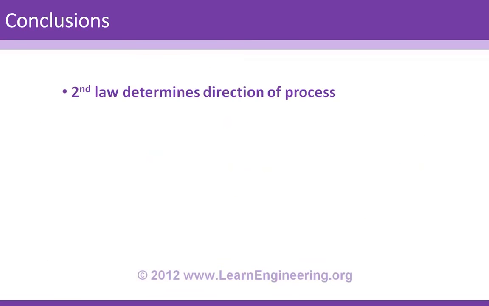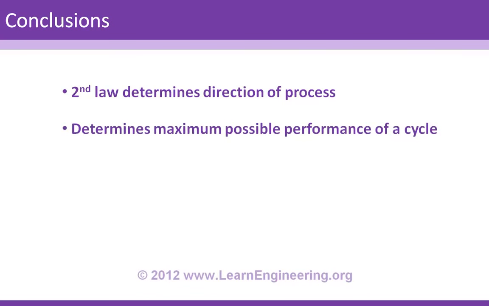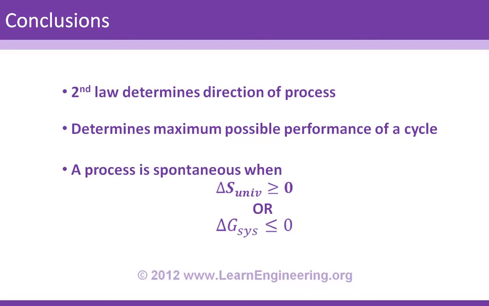So this is all about the second law of thermodynamics. As a conclusion, the second law determines the direction of the process. It determines the maximum possible performance of a cycle. And a process is spontaneous when the entropy change of the universe is greater than 0, or the Gibbs free energy change of the system is less than 0. In fact, both are the same.